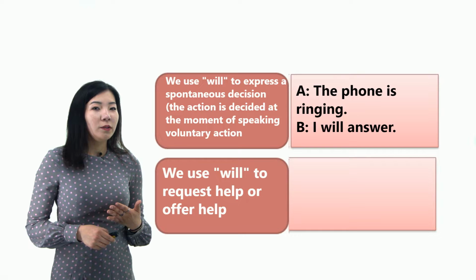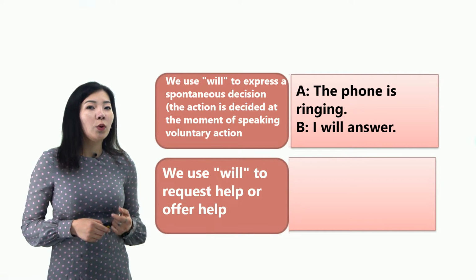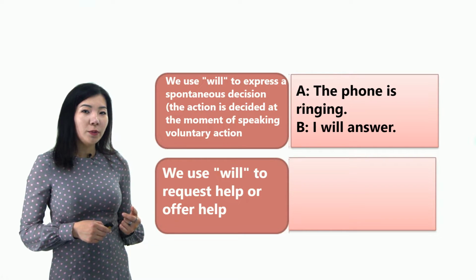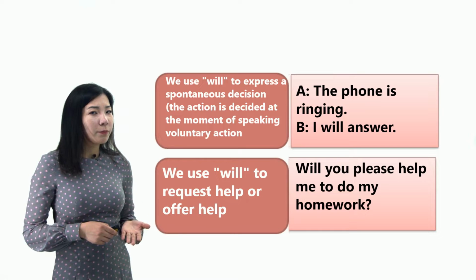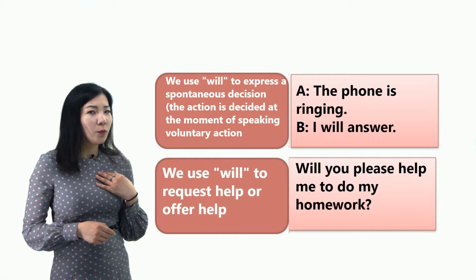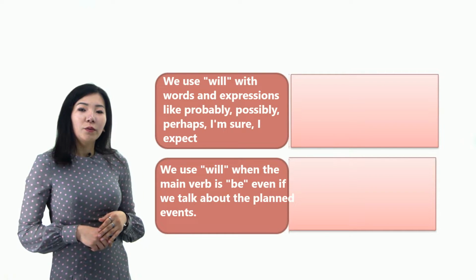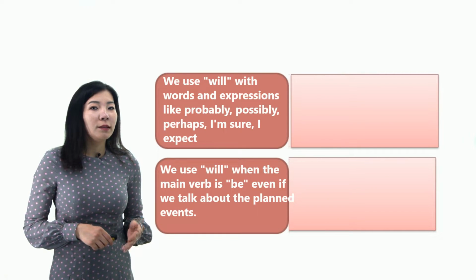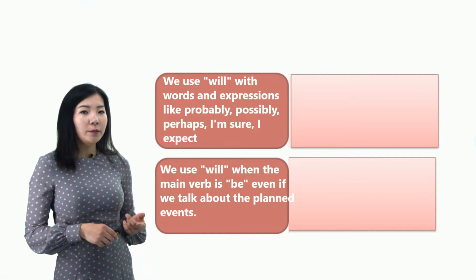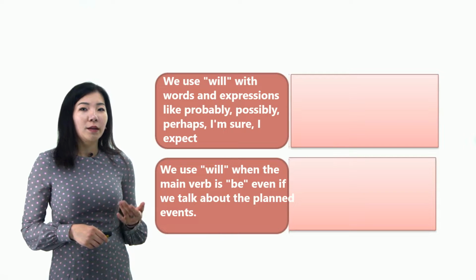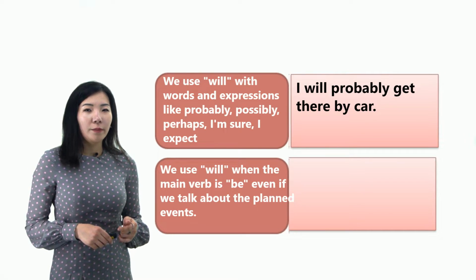We also use future simple to request help or offer help. For example, when you want to request help, you can say, will you please help me to do my homework? Future simple can be used with words and expressions such as probably, possibly, perhaps, I'm sure, expect. For example, I'll probably get there by car.